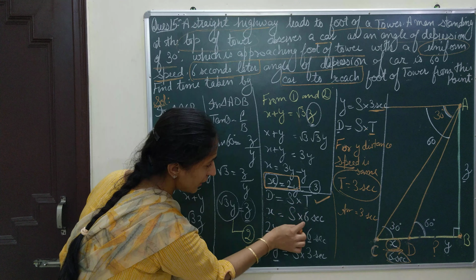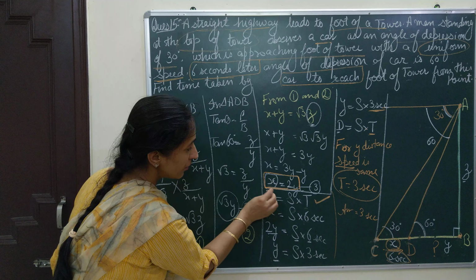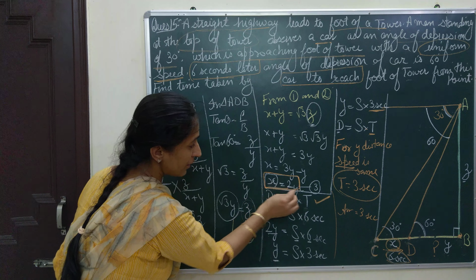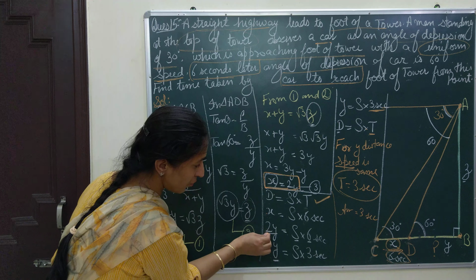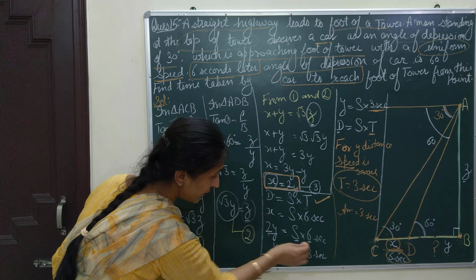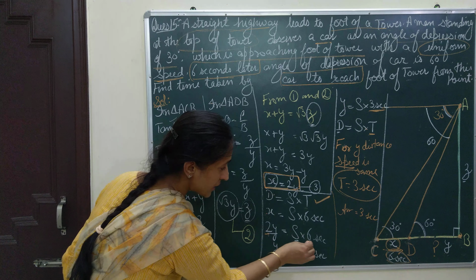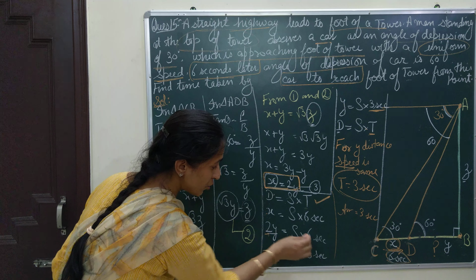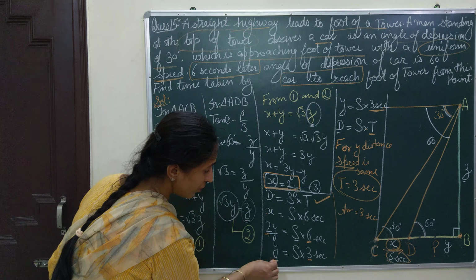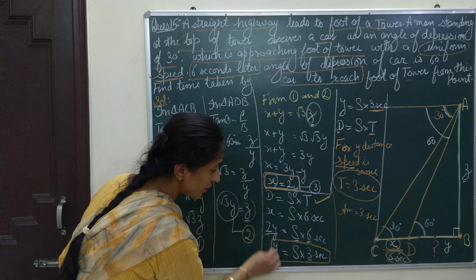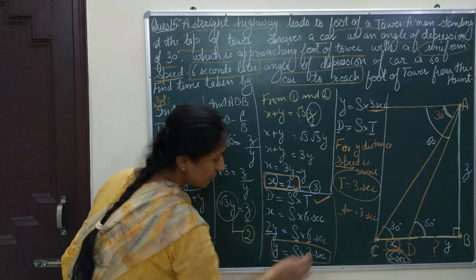I will also use the earlier equation that I have made, x is equal to 2y. I will replace this x with 2y, and when I replace, I get 2 here and 6 here, and I can cancel this 2. When I cancel, I am left with 3 seconds. So my new equation becomes y is equal to s multiplied by 3 seconds.